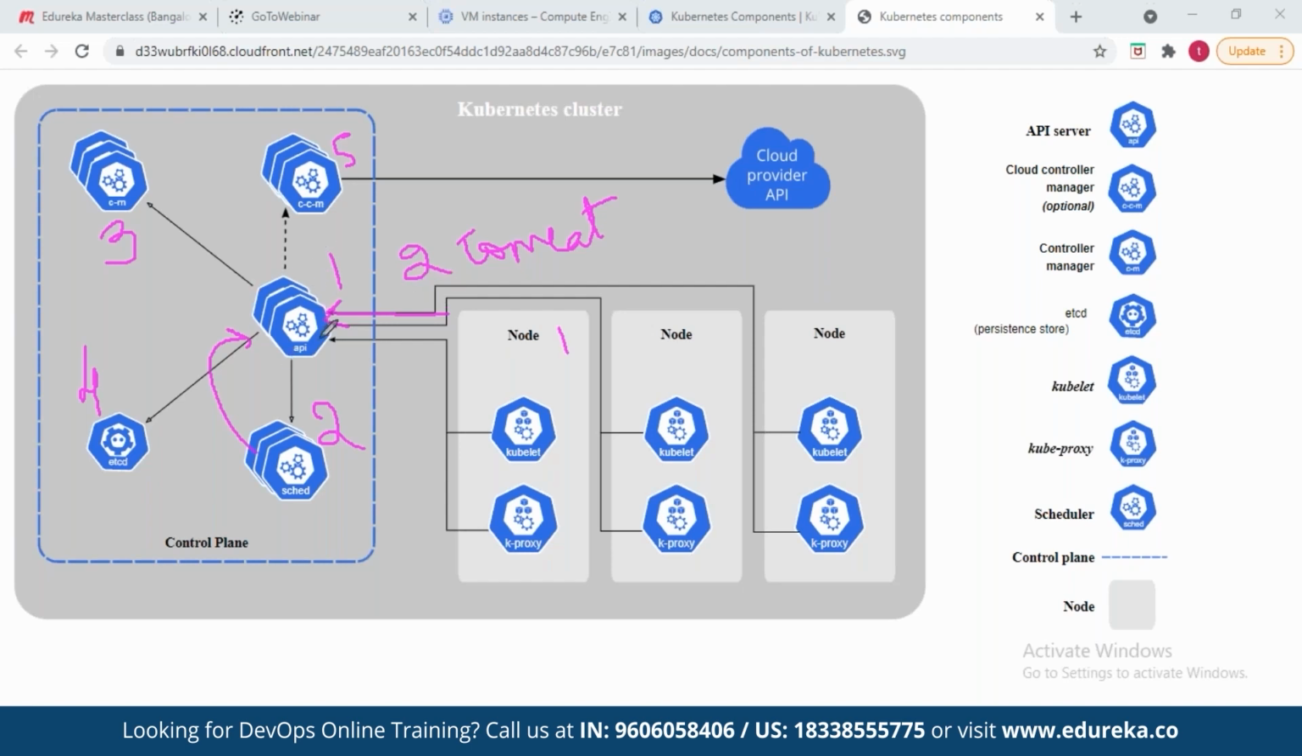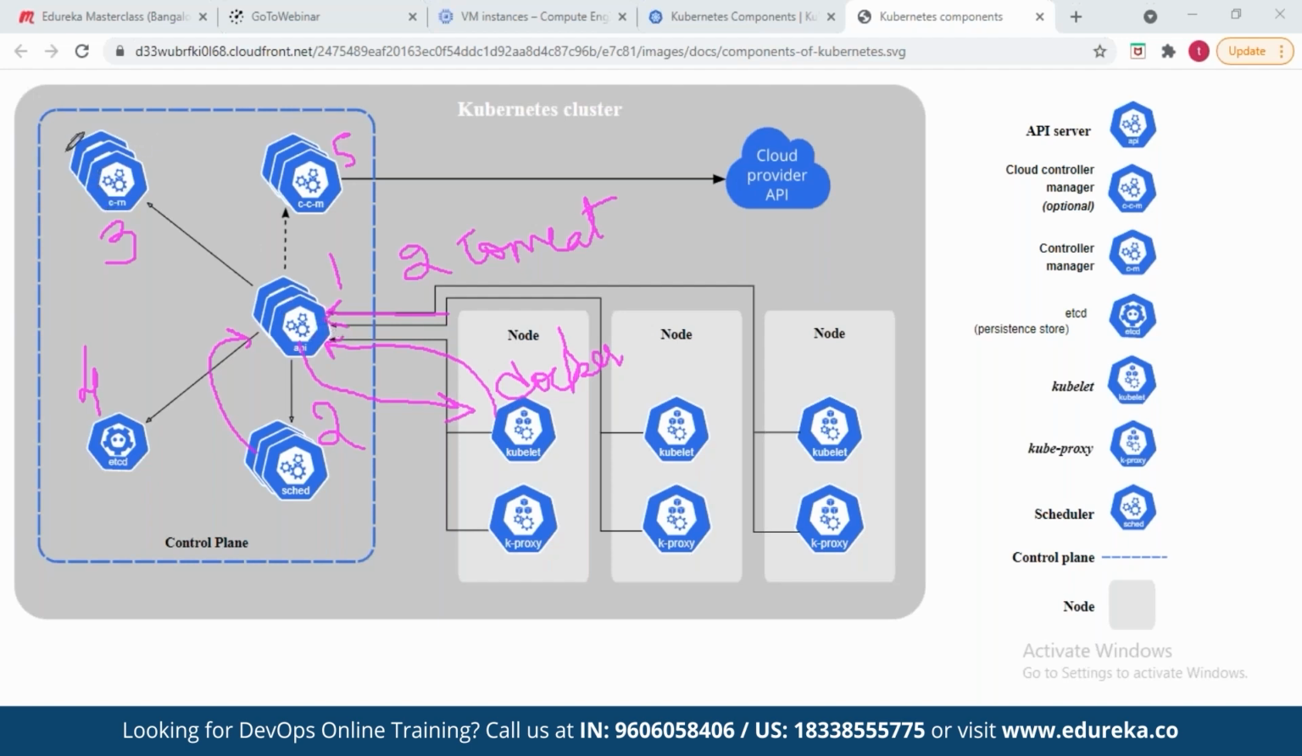As a user, you will always talk to the API server. Once the scheduler decides where the replicas or containers have to be created, the API server will send a request to that kubelet to create 2 Tomcat replicas. Kubelet will understand, okay, I have to create containers. Kubelet will take help of the container tool, Docker in our case, pull that image and create the replicas on it. Then it sends a response back to the API server.